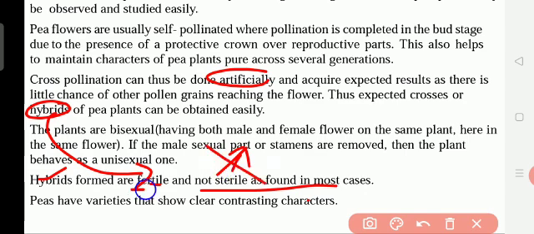Sterile means cannot reproduce, that is, produce new plants, flowers or fruits. So peas have varieties that show clear contrasting characters. Contrasting characters means comparing characters.